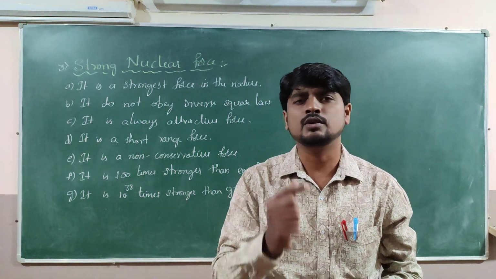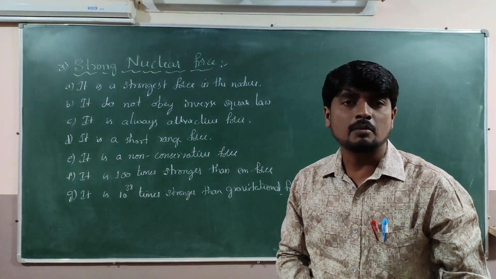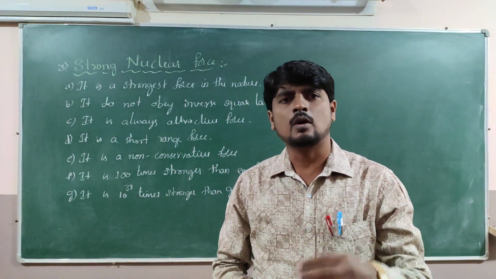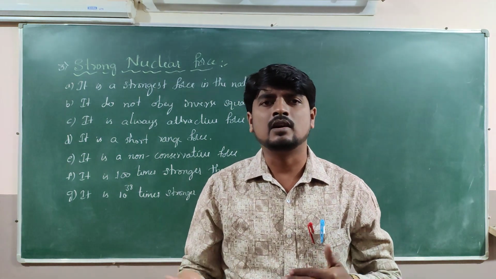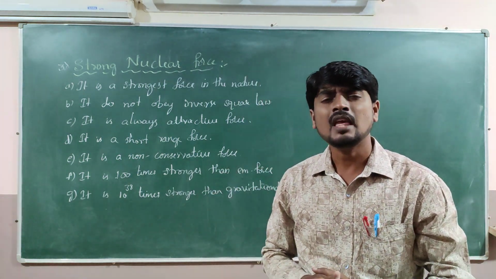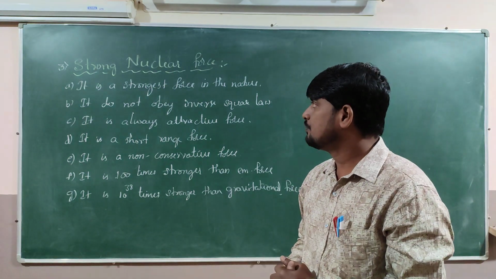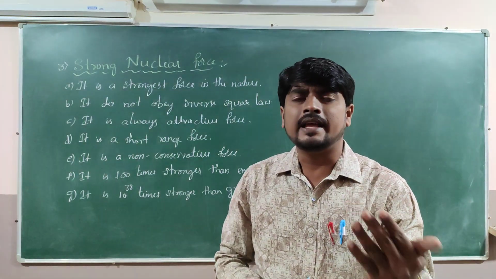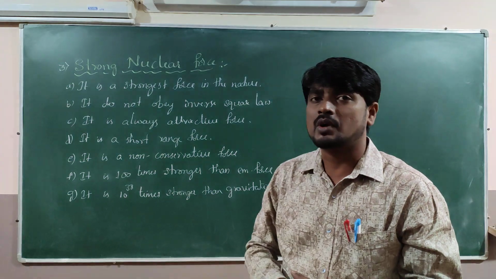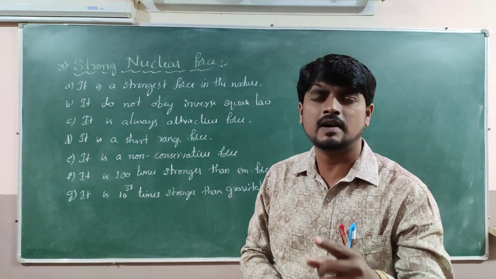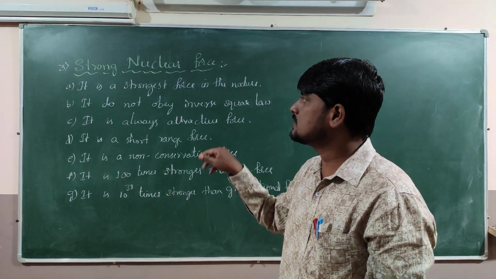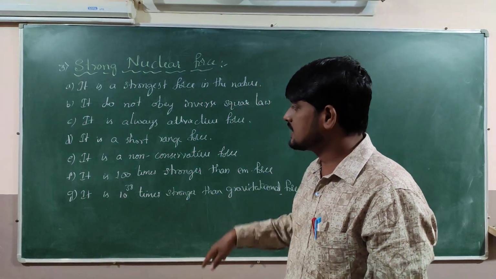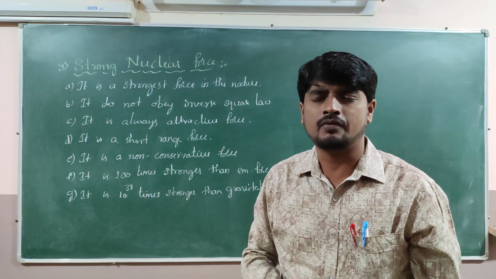That table I will send to you personally in the form of a PDF file. Then you can copy that table, and I will explain how to write in ascending order and descending order at examination time. Next, in the examination they may ask: name the strongest force in nature for 1 mark, question number 1, part A. Or else part B, question number 11: mention any 2 properties of strong nuclear force. Out of 6 or 7, you can write any 2 of them.